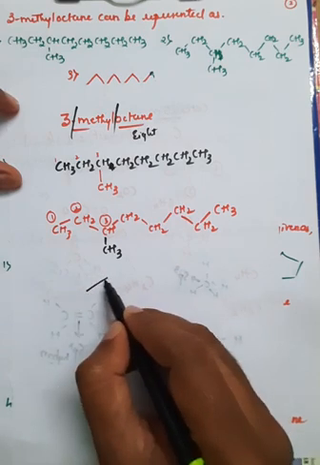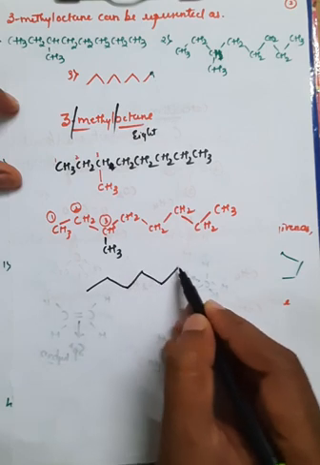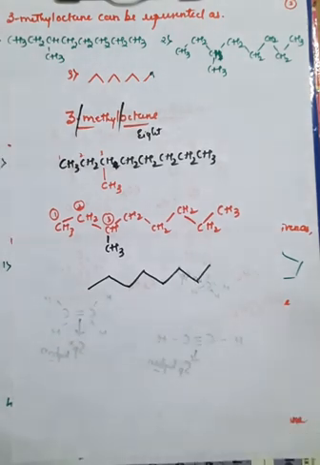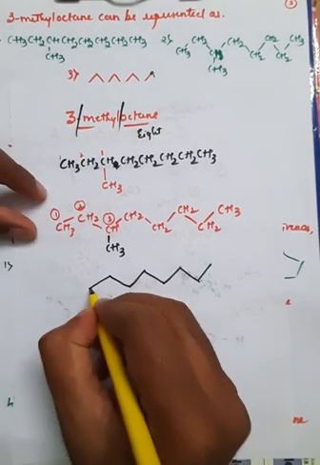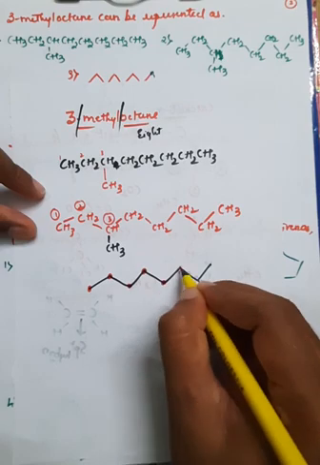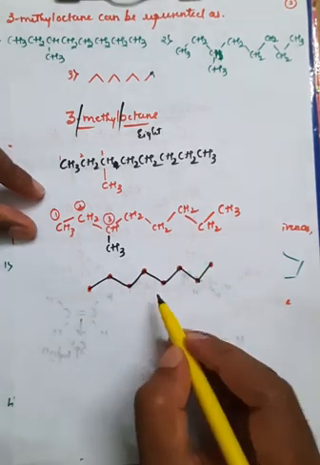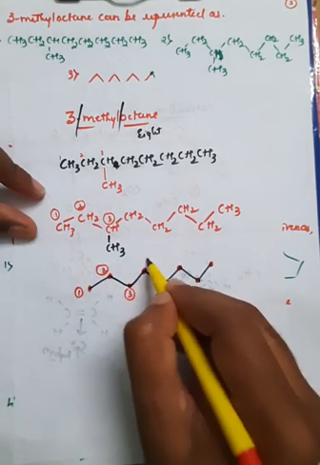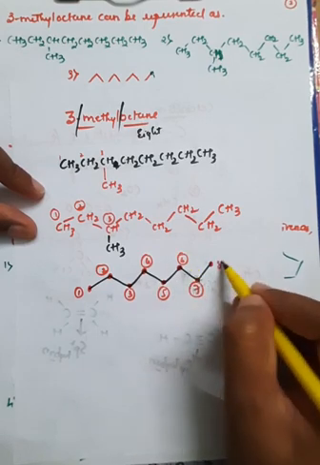That is, there are 2 carbon atoms, third carbon atom, fourth carbon atom, fifth, sixth, seventh, as well as eighth, right? The endpoints represent the carbon: one carbon atom, two carbon atom, 3, 4, 5, 6, 7, as well as 8. And if you come from left to right, this will be the first carbon, the second carbon, third, fourth, fifth, sixth, seventh, as well as the eighth carbon.